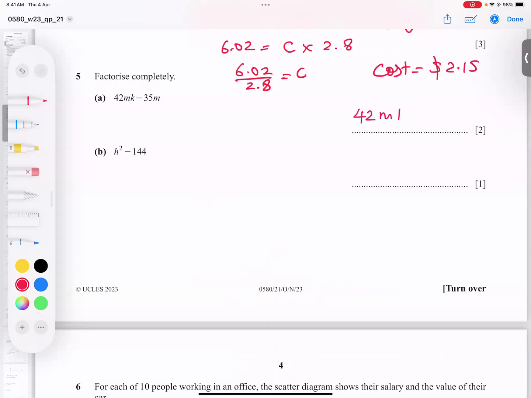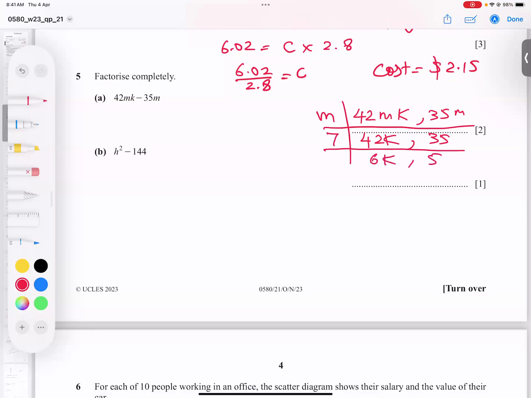52mk, comma, 35m. So take out a common factor. m is common, so I can take m out. What is left behind? 42k and 35. Both numbers are divisible by one common table, and that table is 7. 7 sixes are 42 and 7 fives are 35.